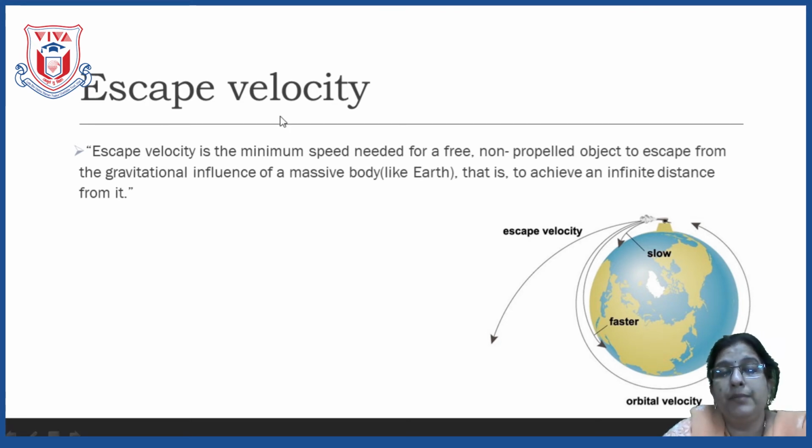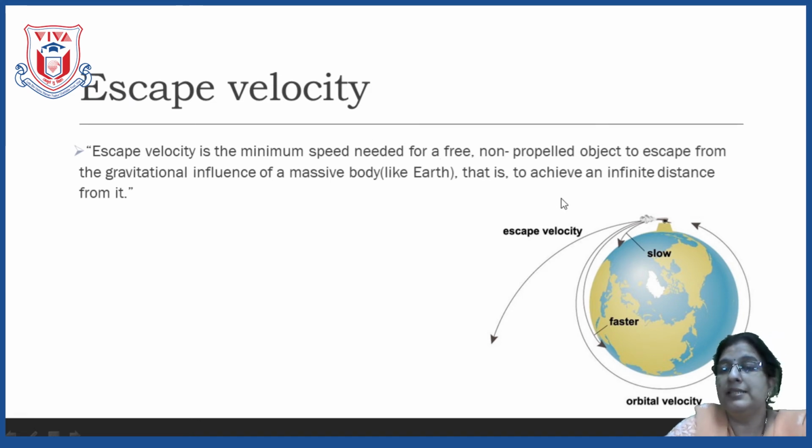Escape velocity means the velocity at which any of the object will move away. But move away from where? From the earth's gravitational pull. It has to move away from earth's gravitational pull. That velocity, when it moves away from the earth's gravitational pull, is called as escape velocity.